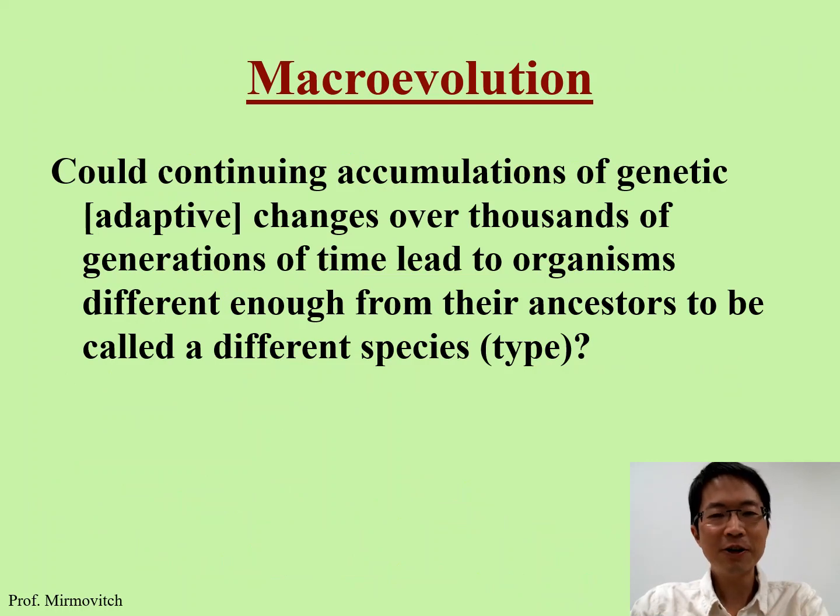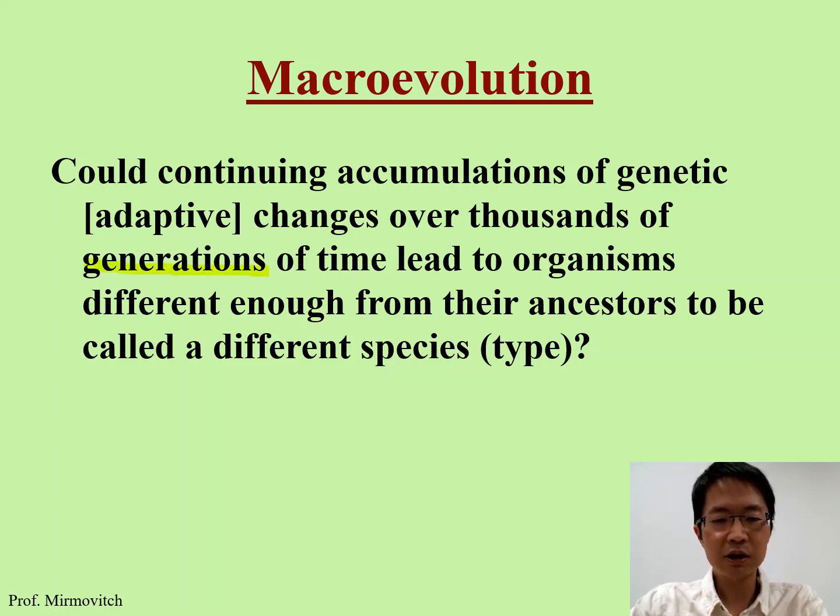Okay, now we finished microevolution. Let's start with the macroevolution. So what happened is that the genetic changes caused by microevolution over generations, thousands of generations.